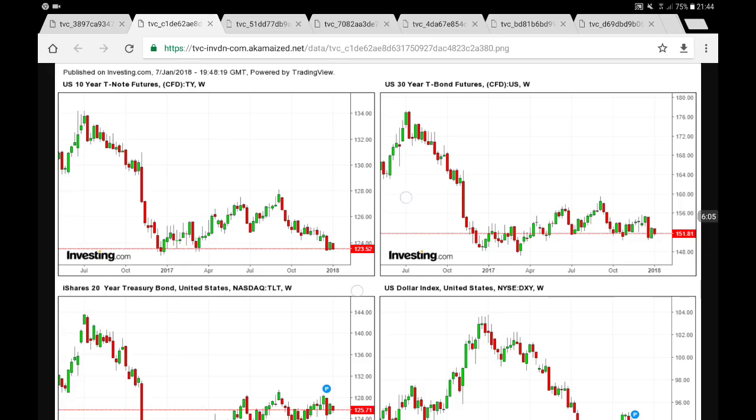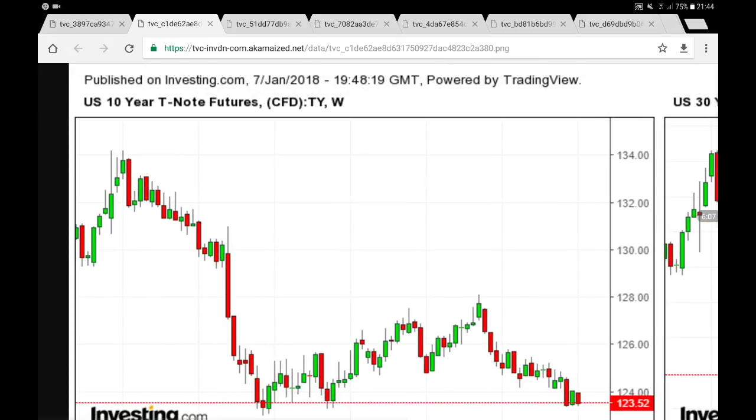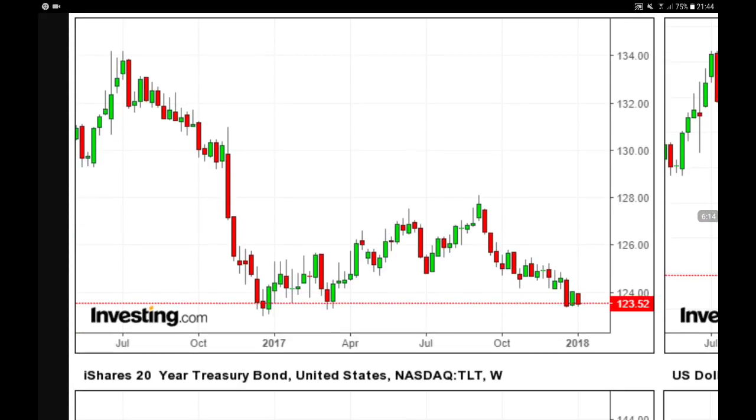Now let's move on and let's have a look at fixed income. And over here let's have a look at the US 10-year T-notes futures. And over here, as you can see, we are also going back towards the support.